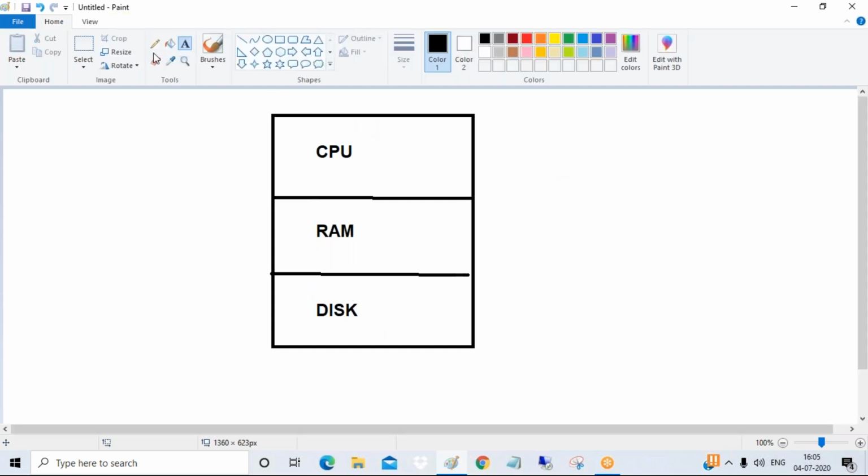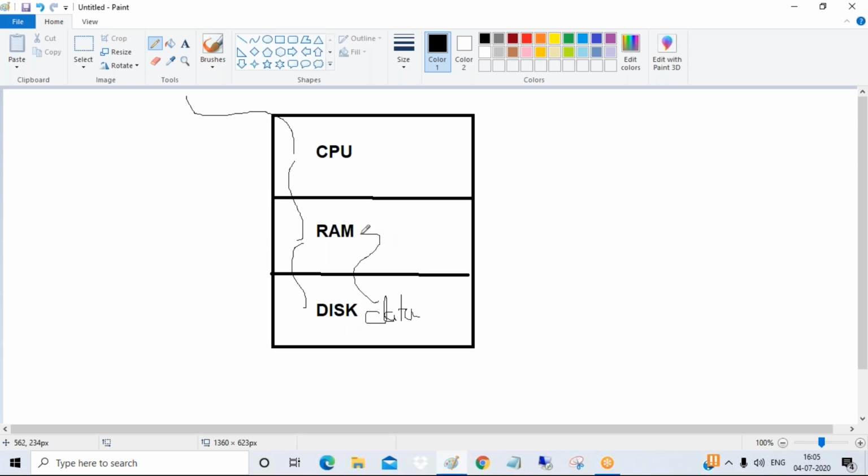Suppose I want to get output. First of all, you make a request. The user will make a request to the CPU. CPU will forward it to RAM. RAM will forward it to disk, and disk will provide the response. All your data will be stored in disk; in all the traditional databases, the data will be on disk itself.